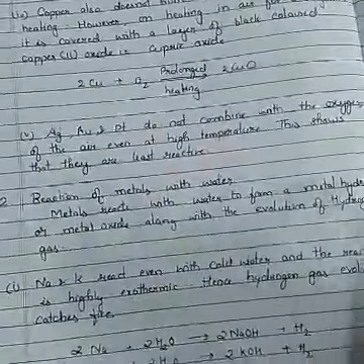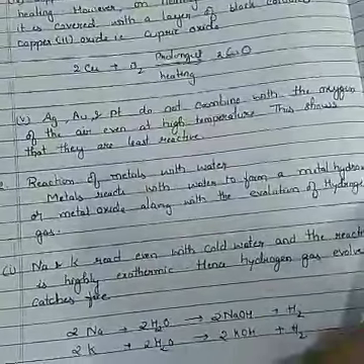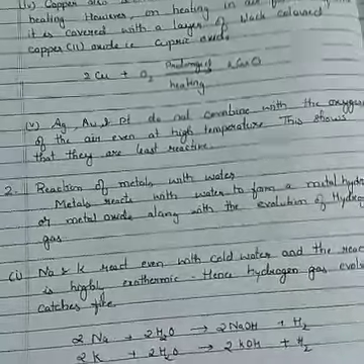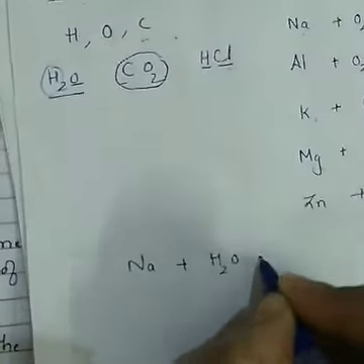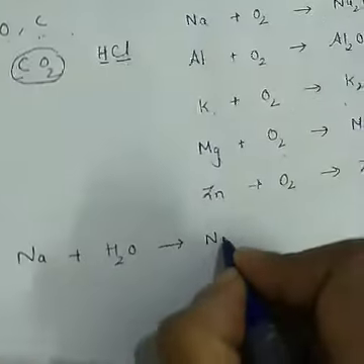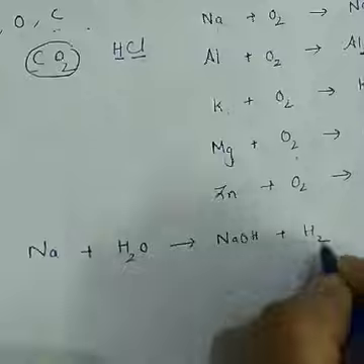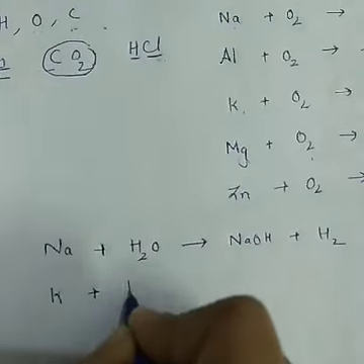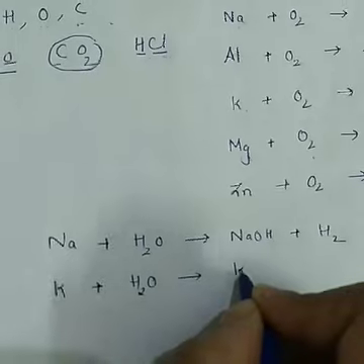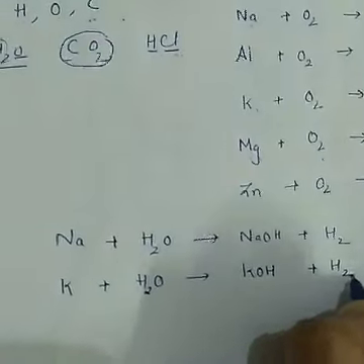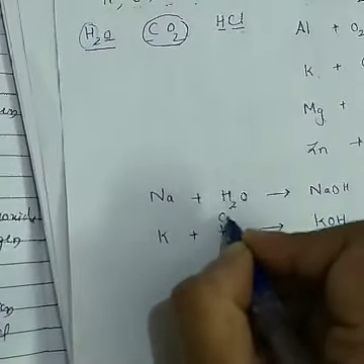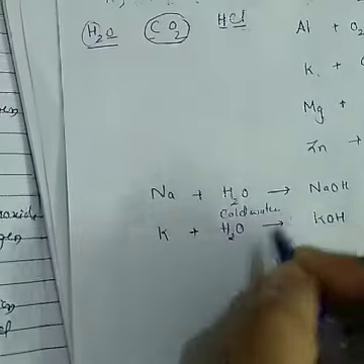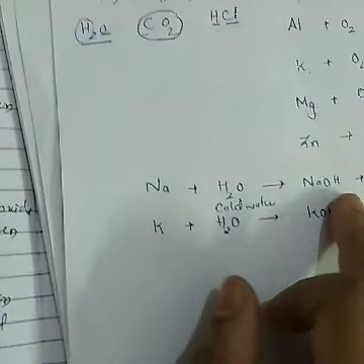See, metal reacts with the water to form metal hydroxides or metal oxides along with the evolution of hydrogen gas. Suppose if I take sodium. Sodium, when it is made to react with water, it forms sodium hydroxide plus hydrogen gas. Similarly, potassium, when it is made to react with the water, it forms potassium hydroxide plus hydrogen gas. Okay, they react even with the cold water. This is a cold water reaction. Okay, and it is a highly exothermic reaction.